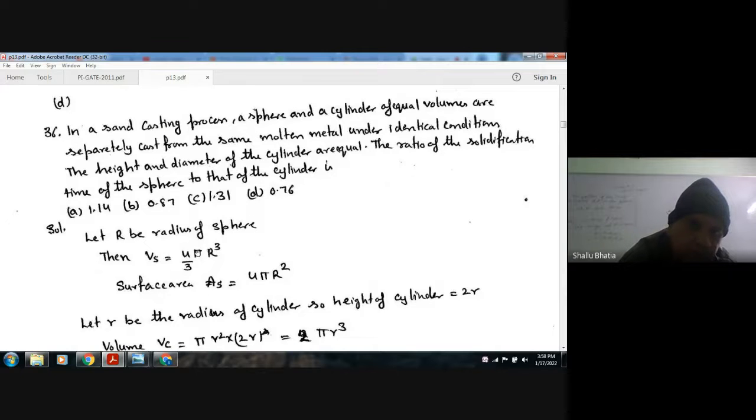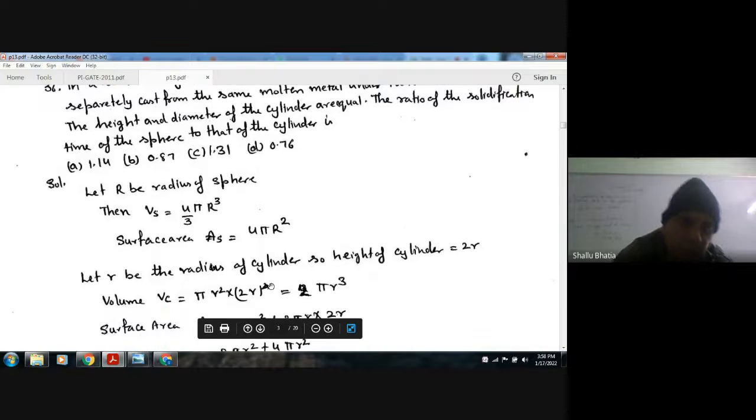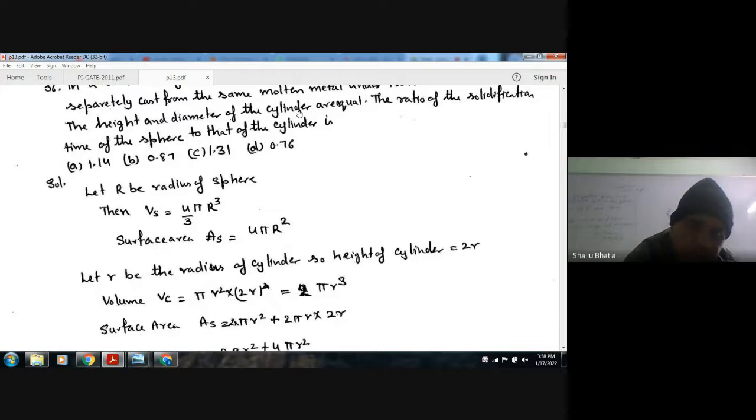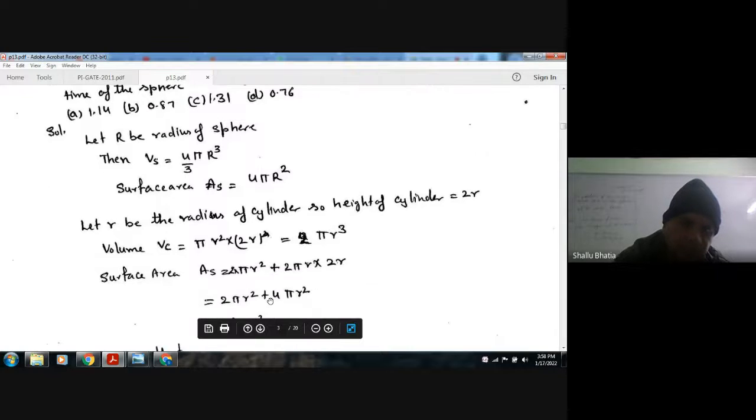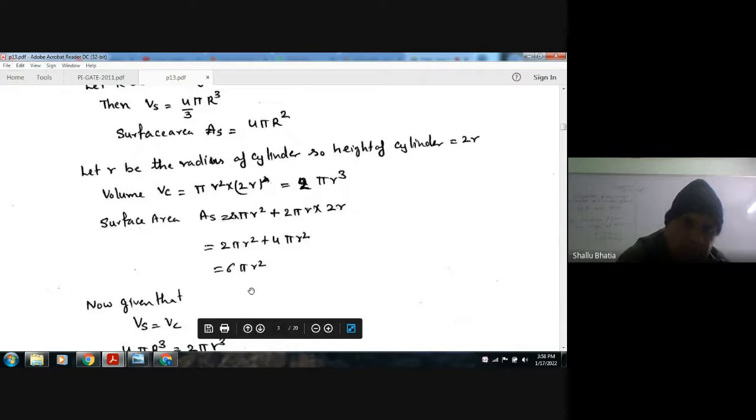Then the volume of the sphere is 4/3 pi R cube and the surface area is 4 pi R square. Small r is the radius of the cylinder, and as the height and diameter are equal, the height will be 2r. So the volume is pi r square h, which is 2 pi r cube, and the surface area is 2 pi r square plus 2 pi r h, so this will be 6 pi r square. So we have calculated volume and surface area for both sphere and cylinder.